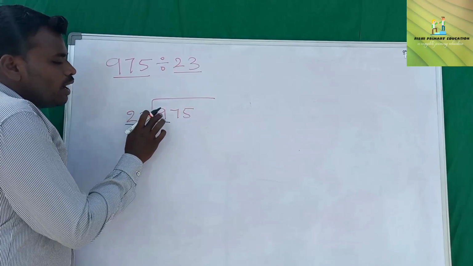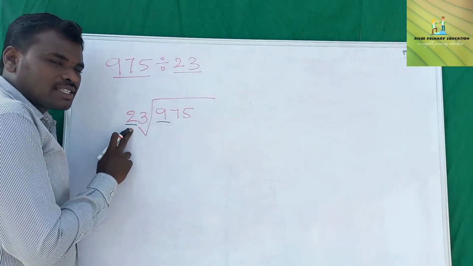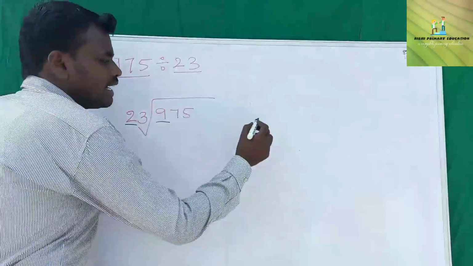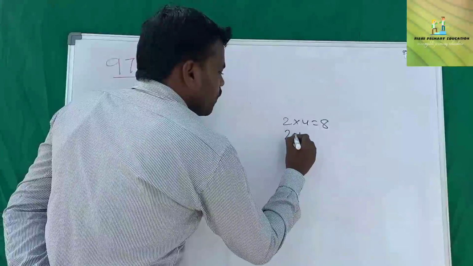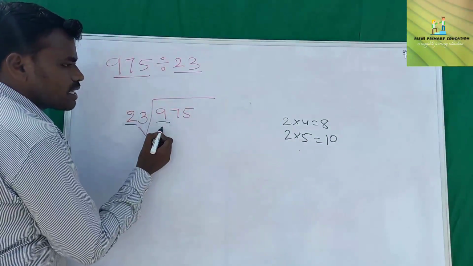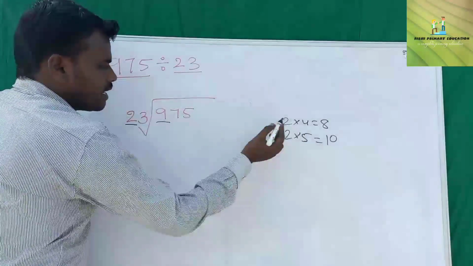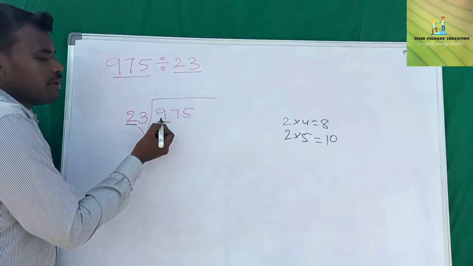So in the 2 table, for 9: 2 1s are 2, 2 2s are 4, 2 3s are 6, 2 4s are 8, 2 5s are 10. That means just check 2 4s are 8. So 8 is the nearest number to 9.